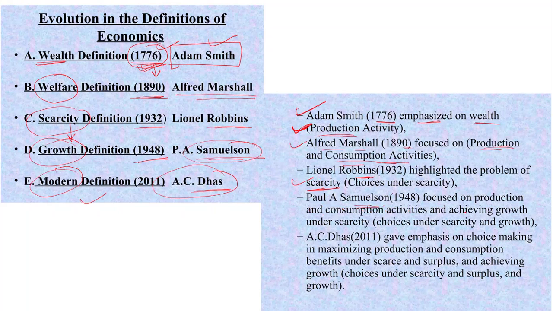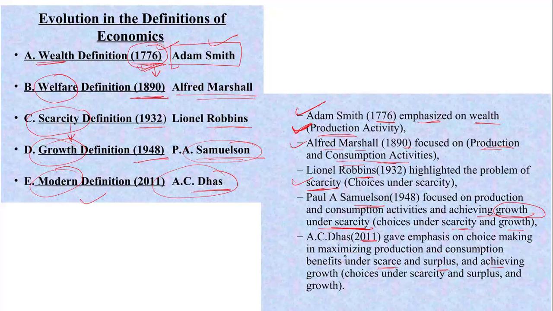Then Paul Samuelson said to focus on production and consumption activity to achieve growth. Under scarcity, you utilize your scarce resources, and that way you can achieve your growth. The choice under scarcity and growth was given by Samuelson. Now the new one, in 2011, A.C. Das gave emphasis on choice making in maximizing production and consumption benefit under scarcity and surplus, and achieving growth.